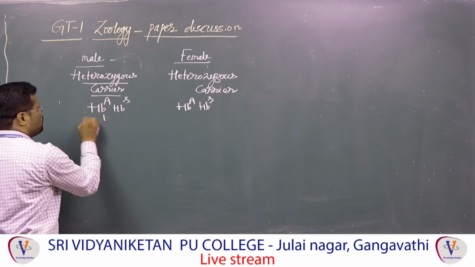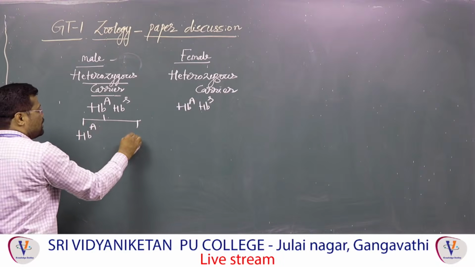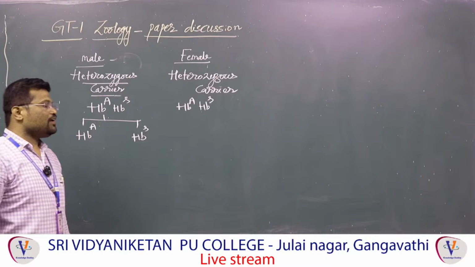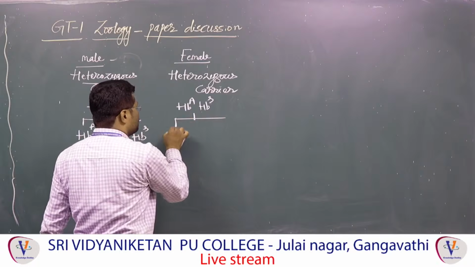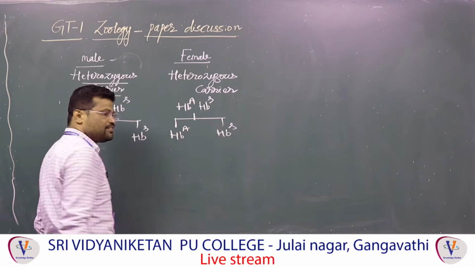So here male can produce two types of gametes. 50% of gametes contain HBA, remaining 50% of gametes contain HBS. And female is also heterozygous carrier. Here also female can produce HBA and HBS contained gametes.